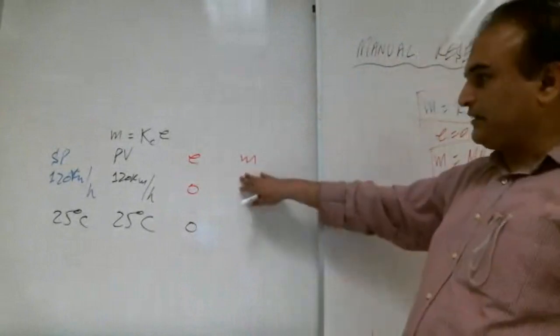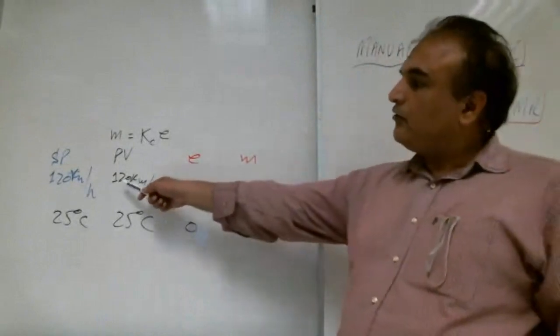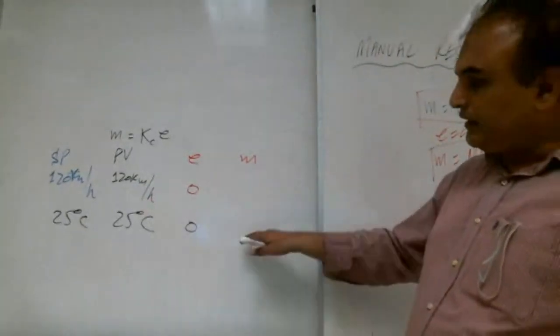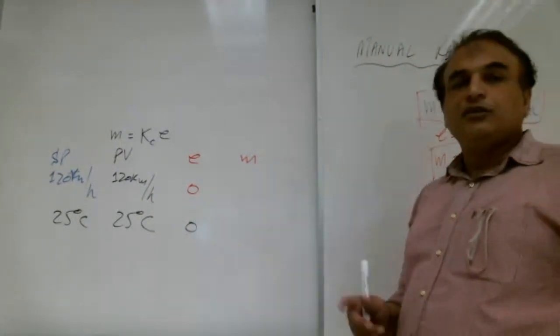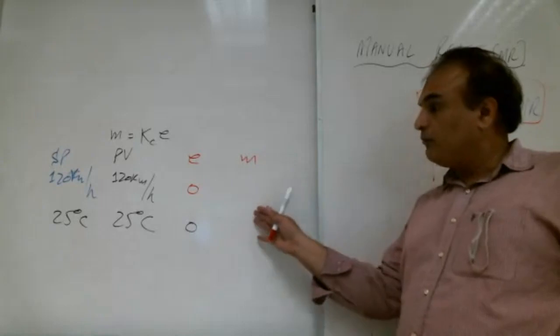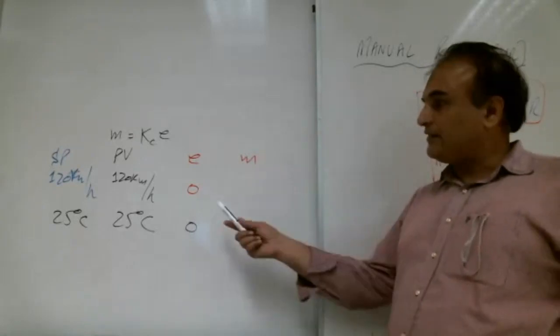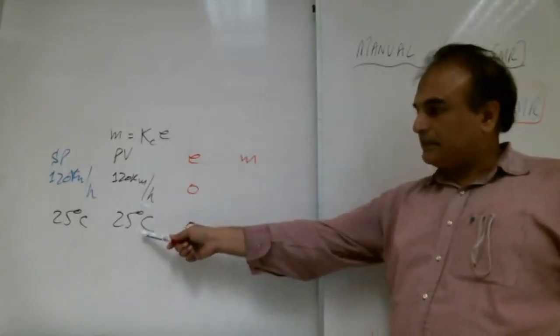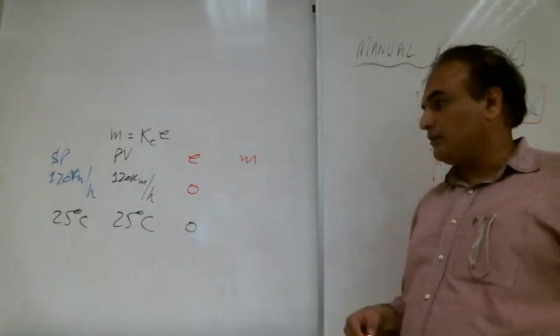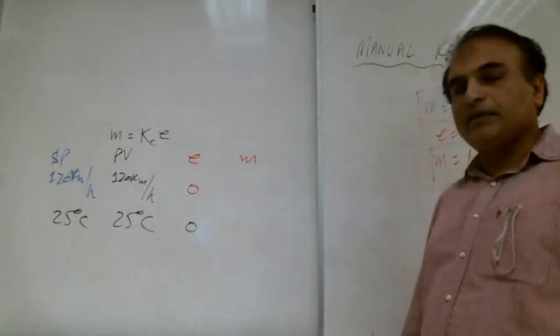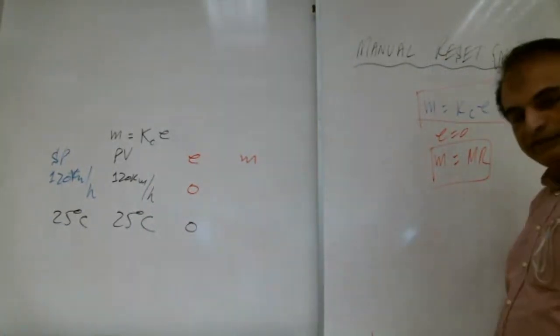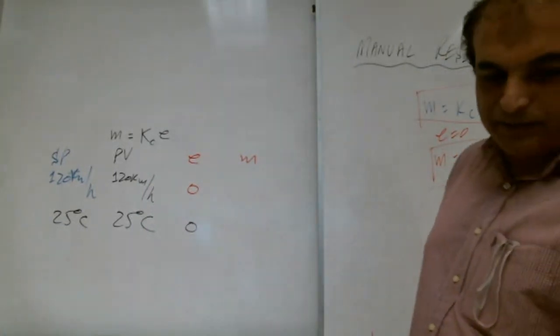So you need to push the accelerator to maintain 120 km per hour. Here same, even if the temperature error is 0, you need to bring some cold air to maintain the temperature at 25 degrees centigrade. And if it is cold weather, maybe you need to bring some hot air to maintain the temperature at 25 degrees centigrade. Yes, brothers, any question up to here?